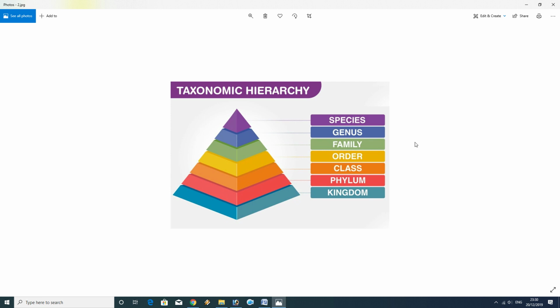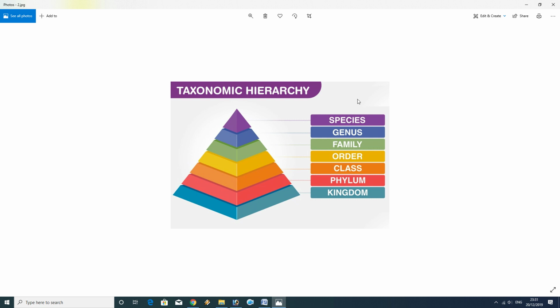I'll show you the taxonomic hierarchy. A species is always placed at the bottom level; species is the smallest unit of classification. However, morphological species, biological species, and genetic-level species are different types of species concepts given by different scientists.